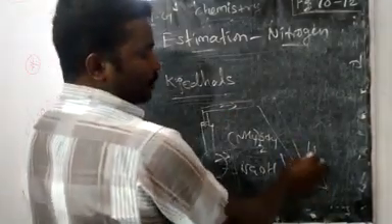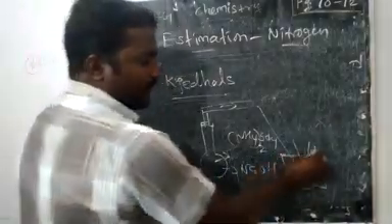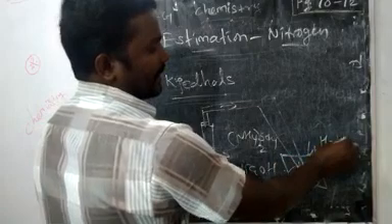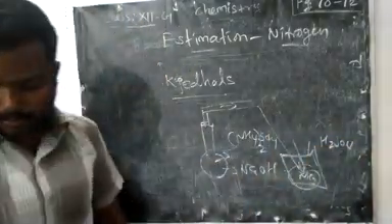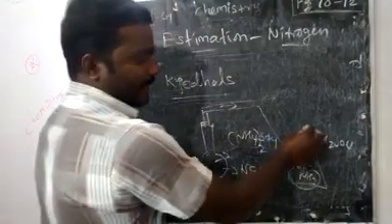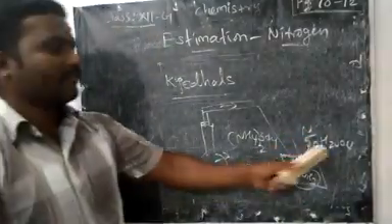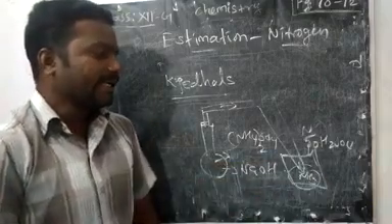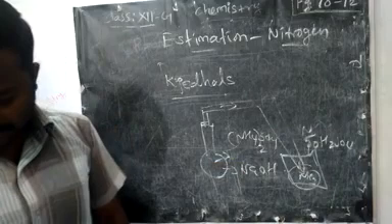See here that NaOH is added in the flask, so we will get ammonia gas, and that ammonia will go out, so we want to keep some amount of sulfuric acid here to absorb the ammonia. How much amount we have to keep? N by 20 normality sulfuric acid is maintained in this container to absorb all the NH3.